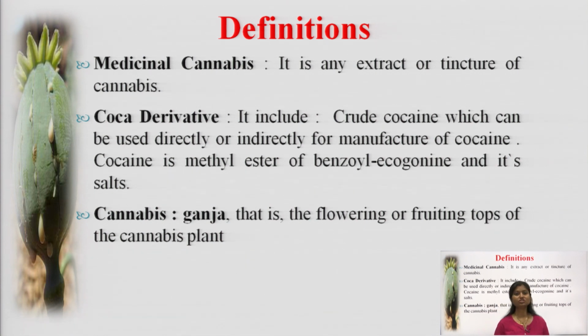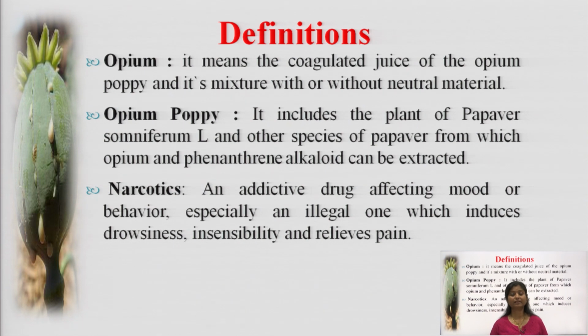Charas and ganja are the product of the same plant, but the difference is the part from which it is collected. If we are talking about ganja, then it is the flowering or fruiting tops of the cannabis plant. So here we have talked about some of the narcotic substances.